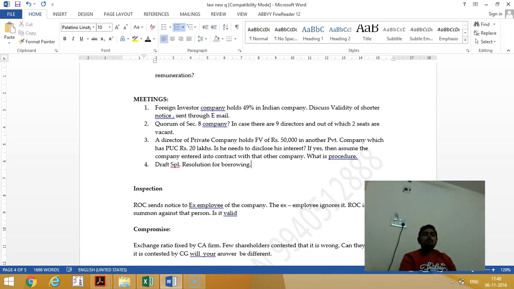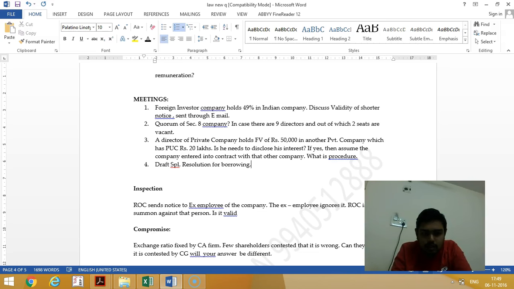See, 50,000 rupees divided by 20 lakhs comes to more than 2%, 2.5% it will come. Hence, if any director holds more than 2% in a company, they should disclose the interest. If yes, then assume the company has entered into a contract. In that contract, when the director is having interest, you should not participate in the contract.